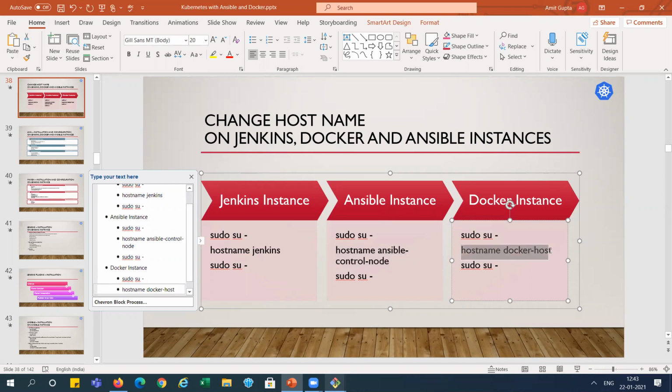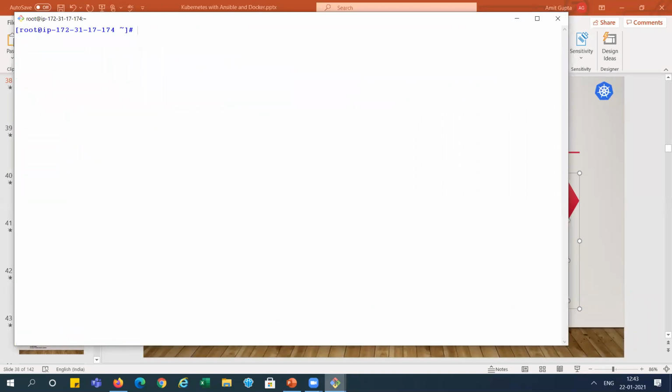You can see. Now you can see this is showing Docker host. This is our third system, right? So I'm keeping it here.